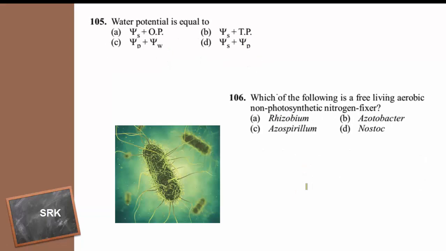Then moving to the next question. Water potential is equal to, what is the water potential? The difference in the free energy of water molecules in free water and water molecules in a solution. It is called water potential. If osmosis is defined in terms of water potential, it is defined as the movement of water molecules from the region of higher water potential to lower water potential. That means from higher concentration to lower concentration.